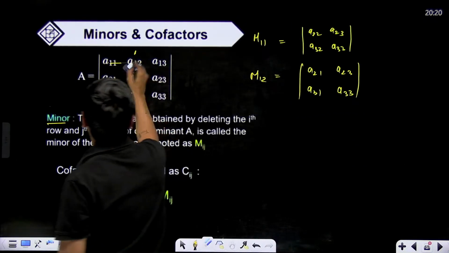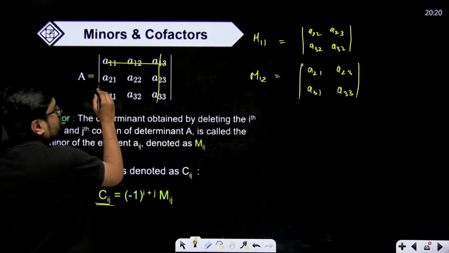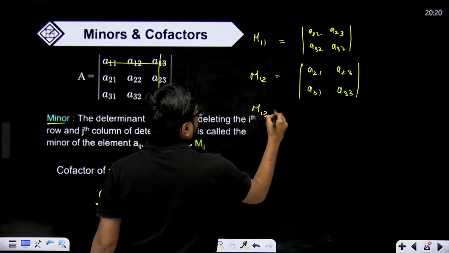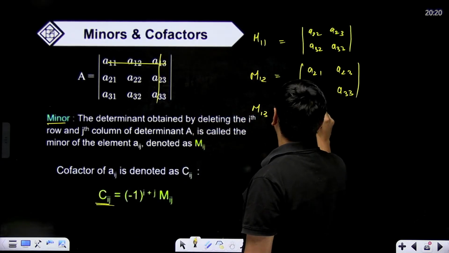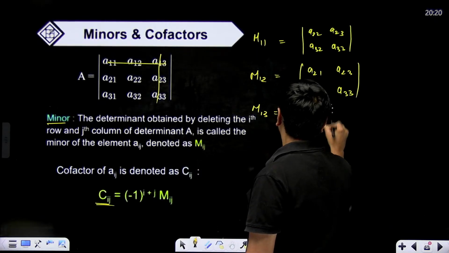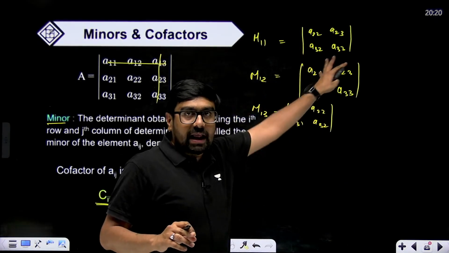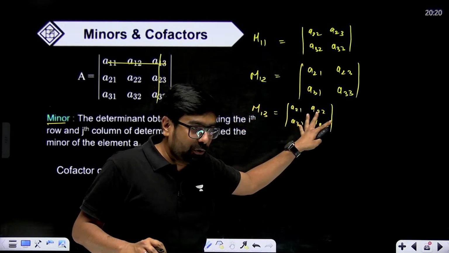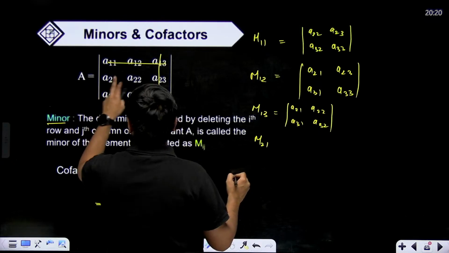Similarly, suppose we want to find the minor of a13. Hide the corresponding row and column. This determinant will remain: a21, a22, a31 and a32. All these are determinants, and determinants have value. Matrices don't have value.